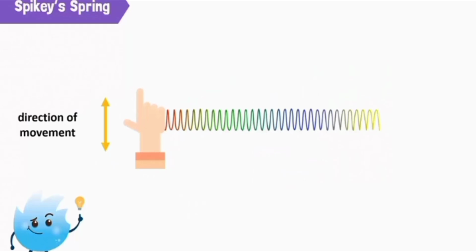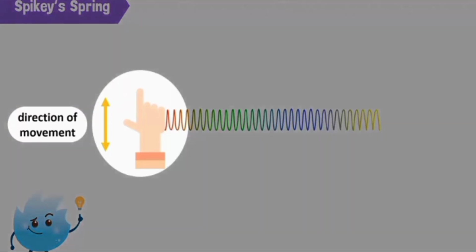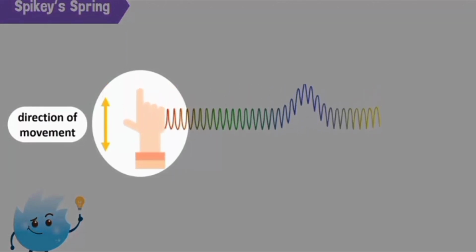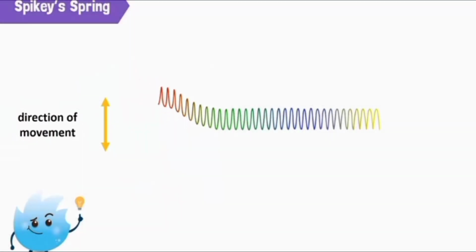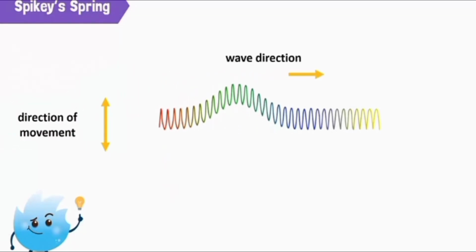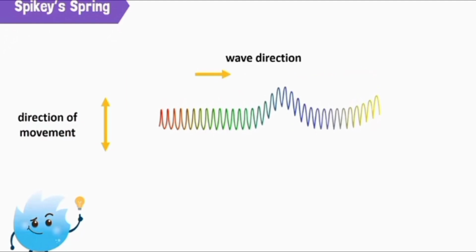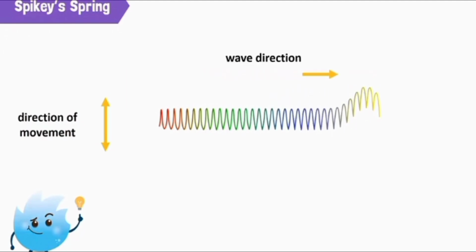Let's look at Spiky's spring again. First, focus on the hand movement. What do you see? It is moving up and down. Now, look at the whole spring. In which direction is the whole wave traveling? It is moving away from the hand towards the right. The wave direction is perpendicular to the direction of the movement of the hand.